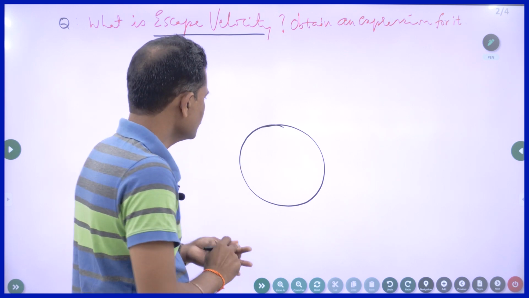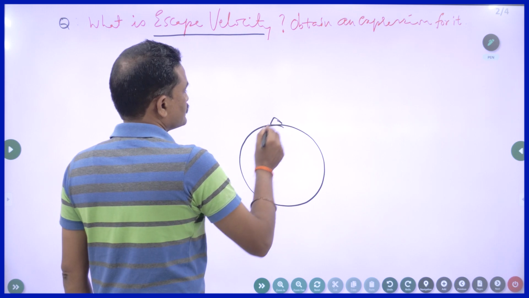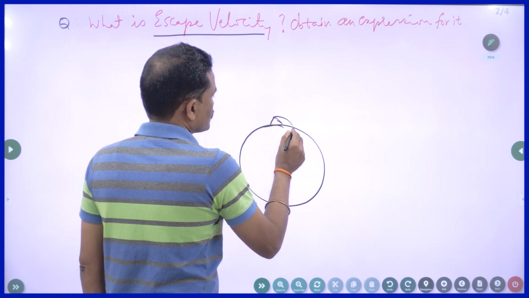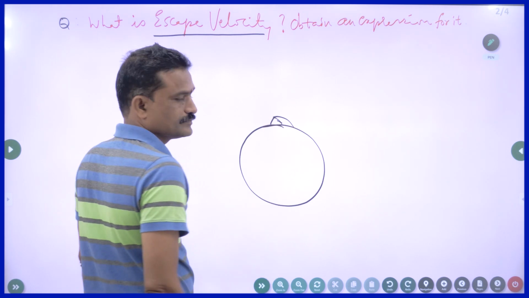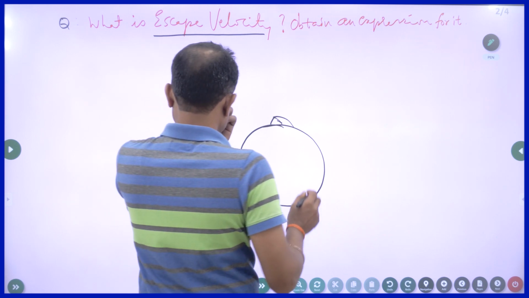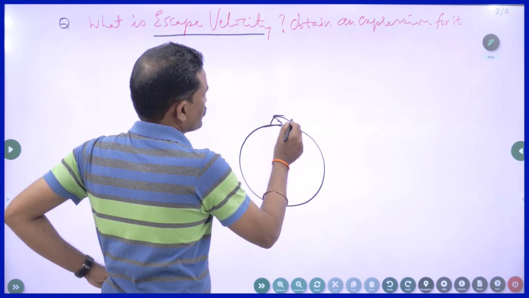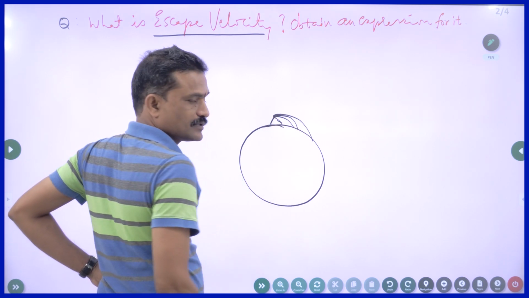The minimum velocity that is to be imparted to an object such that it never returns. Right. So, this is the earth. Consider there is a hill on the earth. So, I am throwing something. It follows a parabolic path, as we studied in projectile motion. It falls back on the ground. Suppose if I increase the speed, then it goes further and falls. If I increase further, it goes and falls.